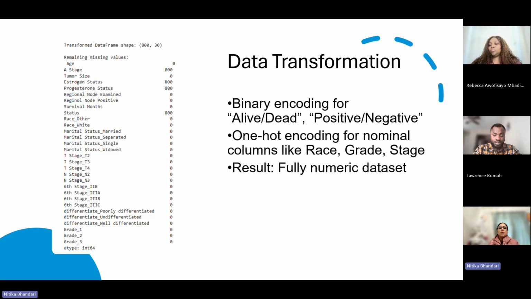Then we used one-hot encoding on the whole data set, meaning we created a new column for each category, like T stage, T2, T3, and T4, and same for marital status, married, separated, and single. After applying binary and one-hot encoding on the whole data set, that made the whole data set all numeric.